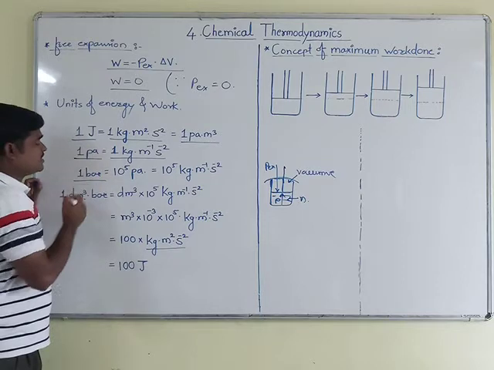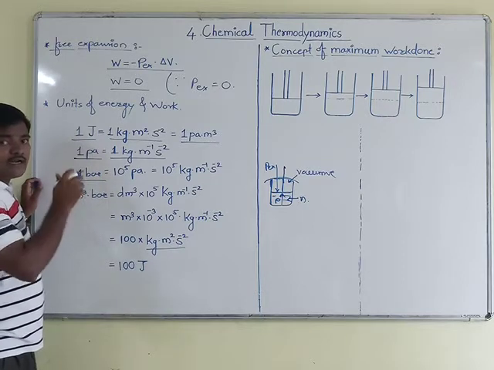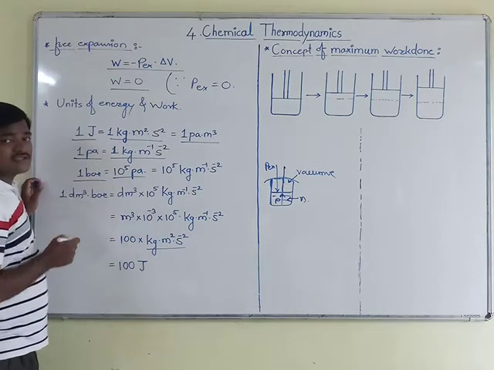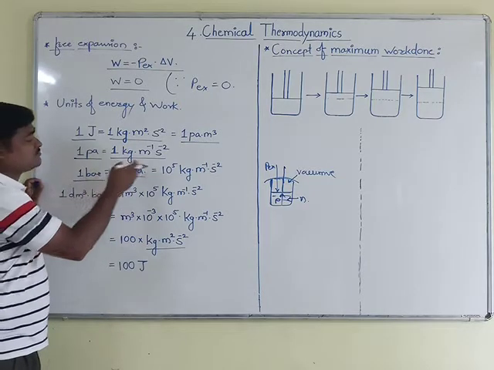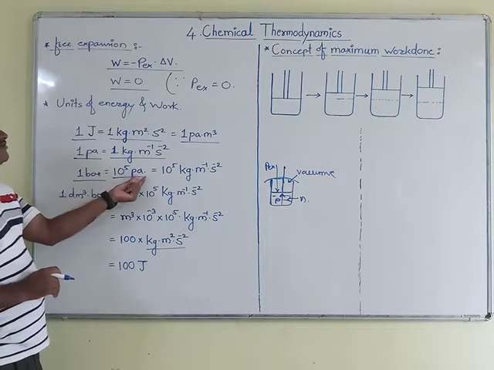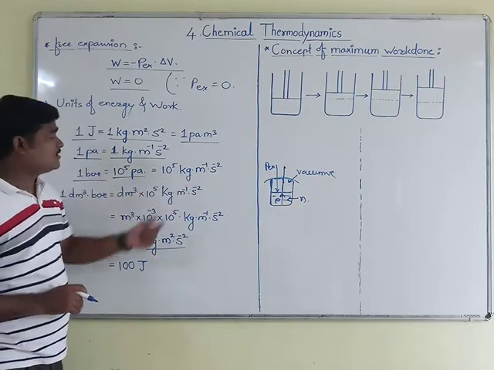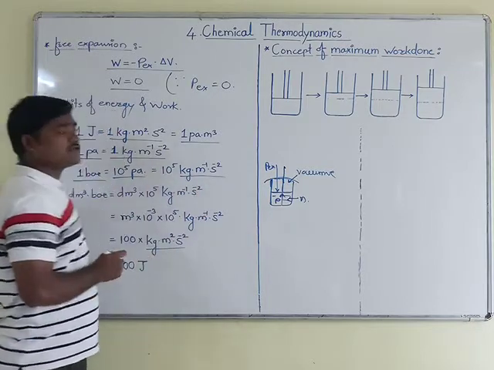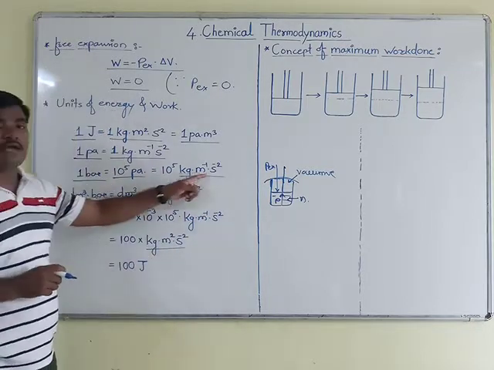We can also measure pressure in bar, and the conversion is 1 bar equals 10 raised to 5 Pascal. That Pascal value we have substituted here, so it becomes 10 raised to 5 kg meter raised to minus 1 second raised to minus 2.